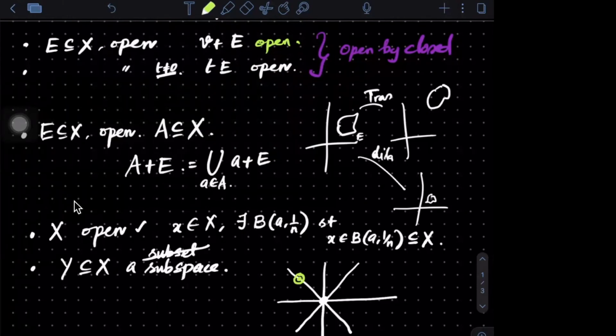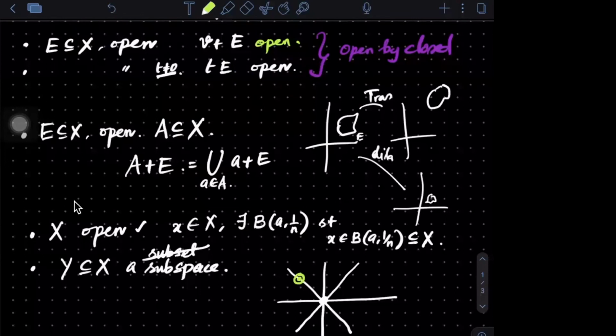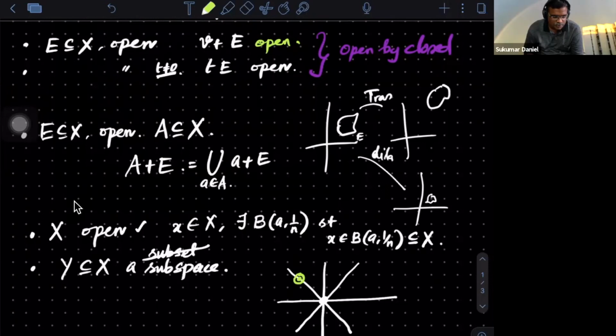It is a subspace, so 0 will be there. So at least 0 should be an interior point. Correct. Is that clear? So 0 has to be an interior point.